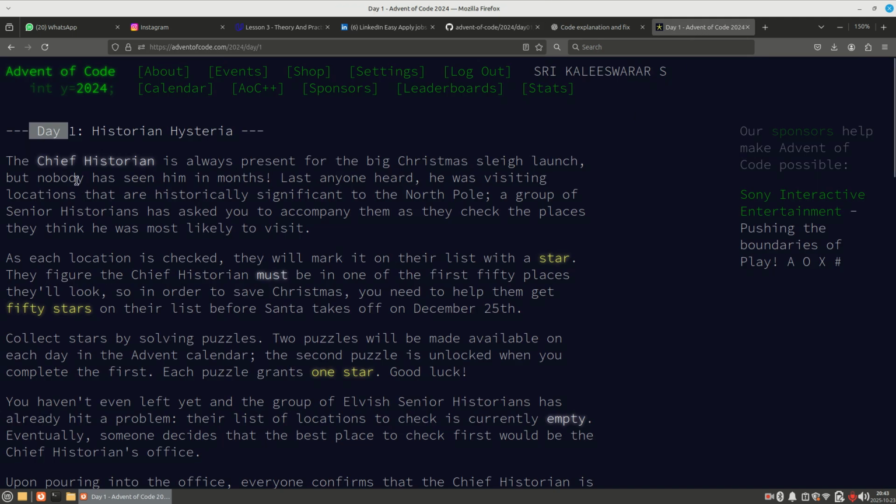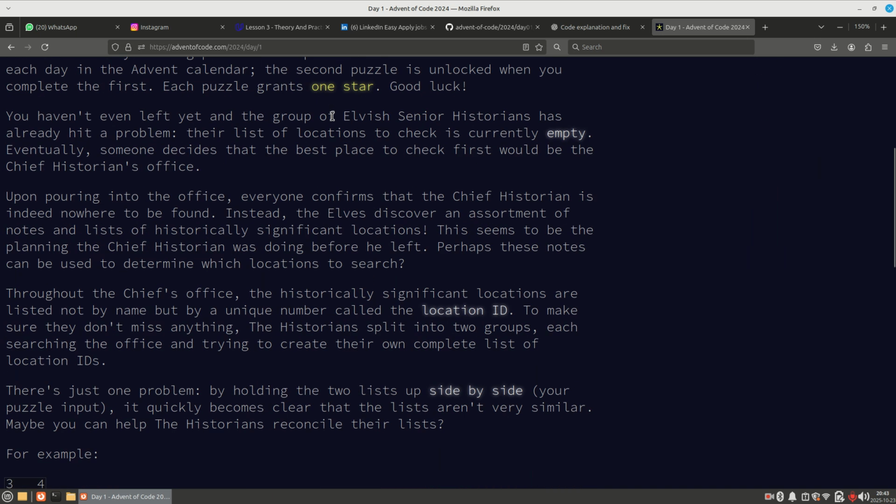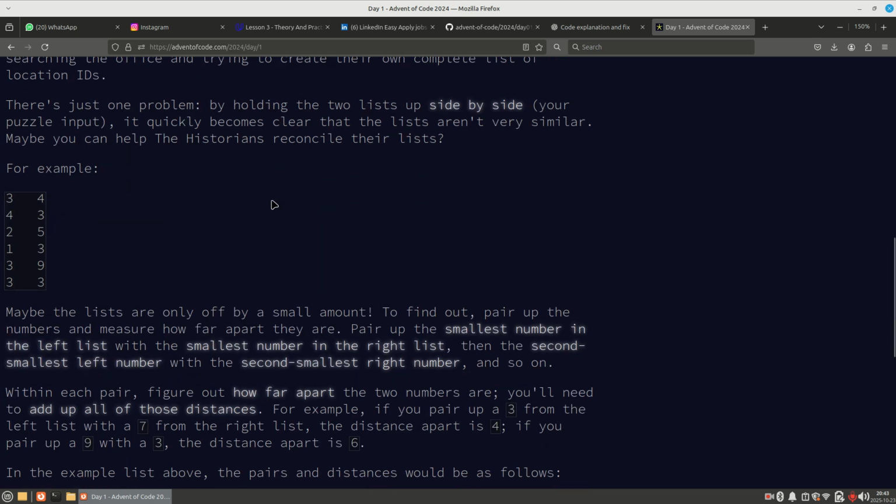Here you can see the problem: a chief historian is traveling for Christmas, and some people are chasing him and trying to find where he is. The first problem says there are some data inputs, for example 3 4, 4 3, 2 5, 1 3, 3 9, 3 3. There are around 6 pairs here. Let me consider the first column as A and the second column as B.